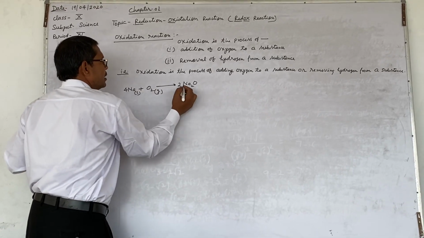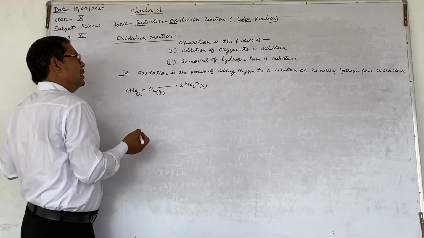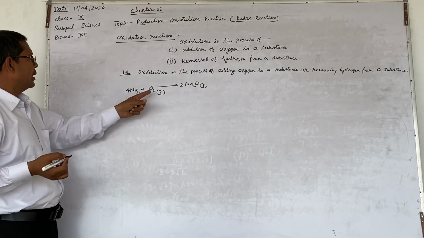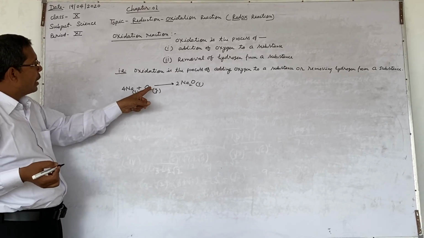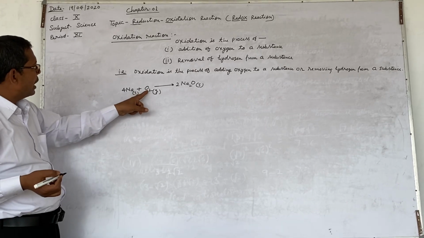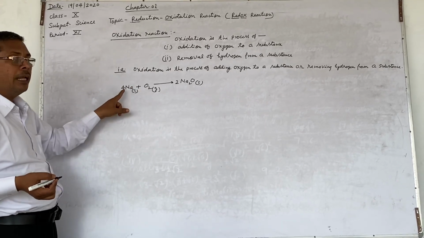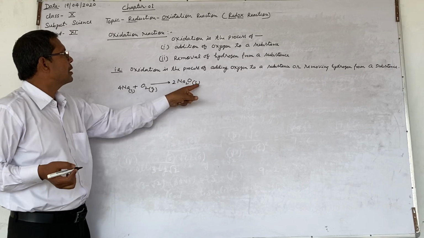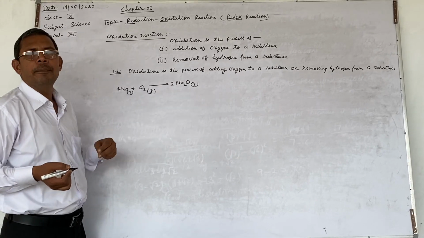Right, there are the physical states. This is oxidation. Here, oxygen is added to sodium in this reaction. So this reaction is called an oxidation reaction.